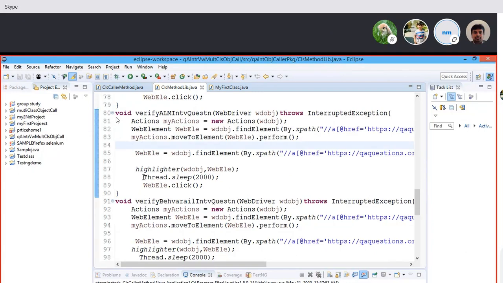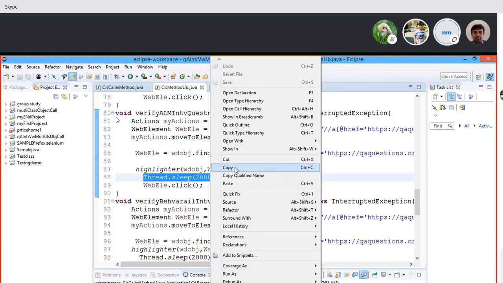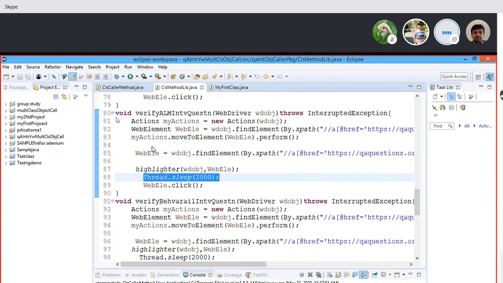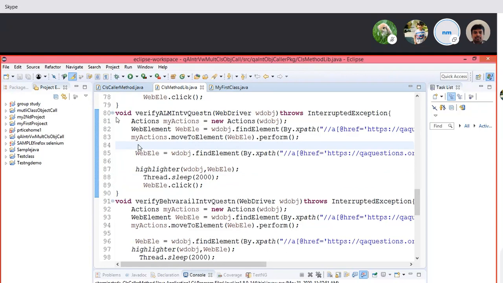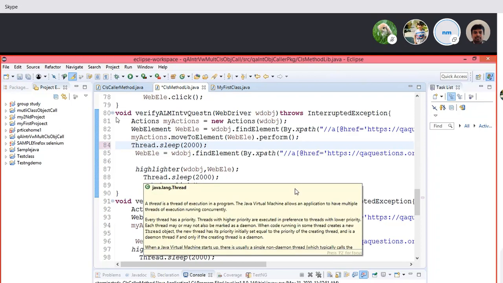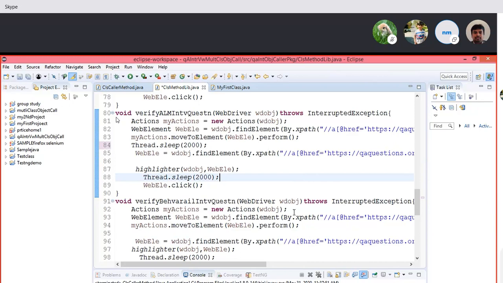Yeah. So sometimes it will work if you have this wait time here. So remove this one, or no, keep that one. Two seconds, I think one second is enough. If you put one, it should be fine instead of 2000.